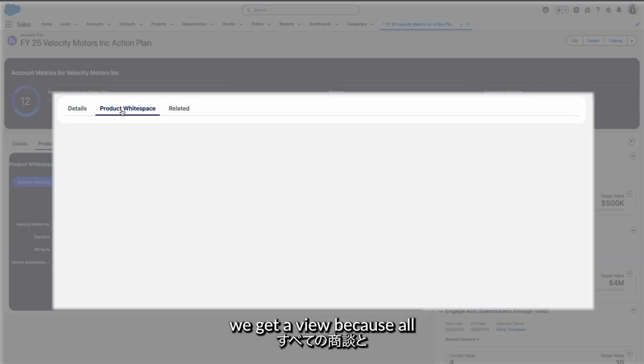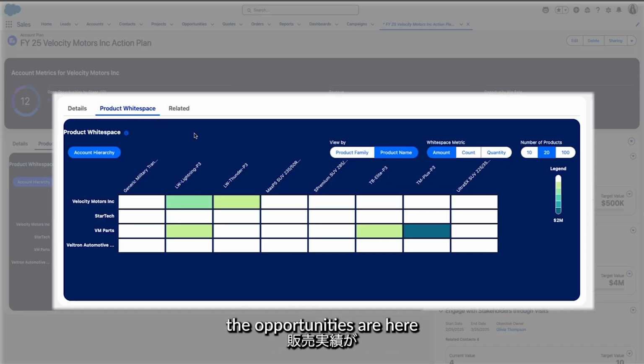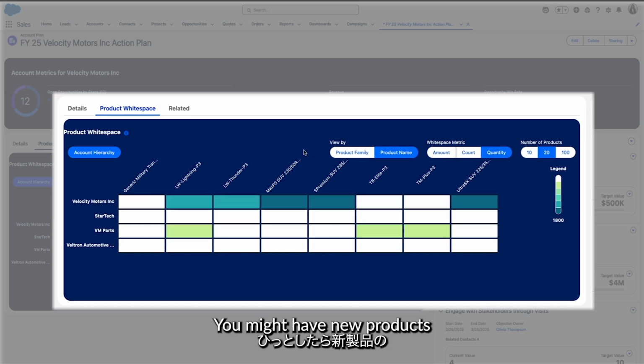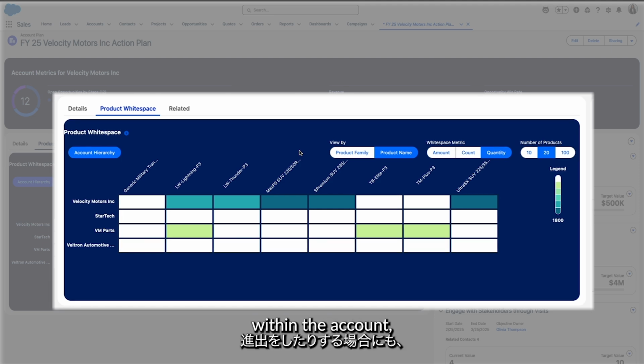As well, from here we get a view, because all the opportunities are here and what's been sold, you get a view of what's been selling well and not so well. You might have new products that you want to place in there, or maybe you want to grow strategically into other divisions or other geographies within the account, and this will help you get that view.